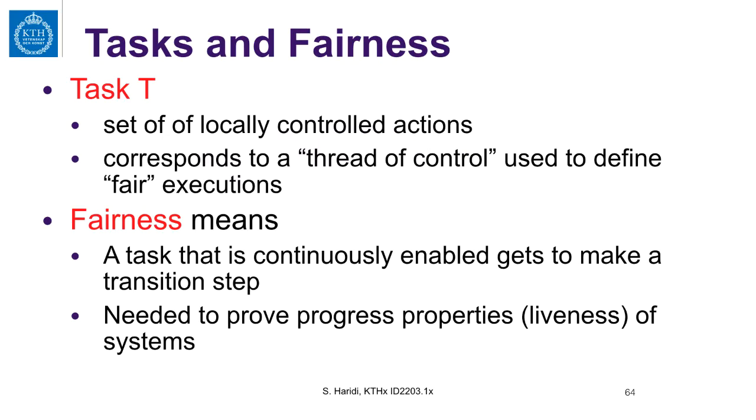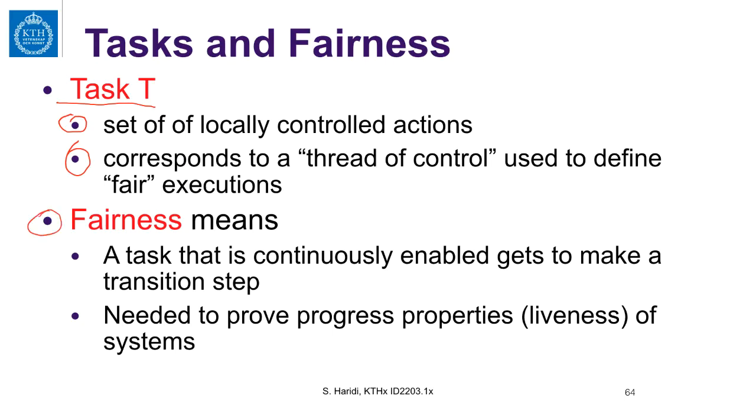So a task T is a set of locally controlled actions. Remember, locally controlled actions are output actions and internal actions. And a task corresponds to a thread of control used to define fair execution.